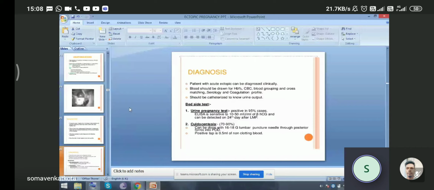We take a 16 to 18 gauge lumbar puncture needle through the posterior fornix into the POD. We introduce the lumbar puncture needle and we aspirate. A positive tap is considered when about 0.5 ml of non-clotting blood comes out with the lumbar puncture needle. So this is the second technique we can do at the bedside, named culdocentesis.